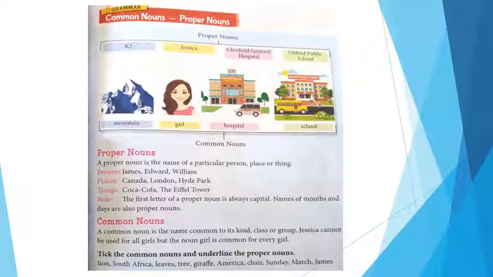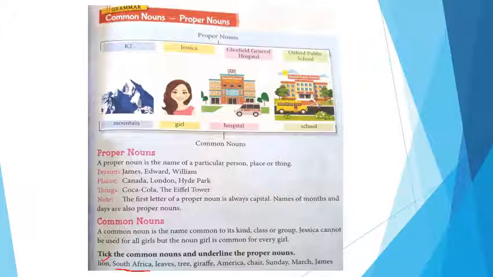Help me. Okay, ji. Common noun, lion. Yes, it is a common noun. Tick lion. South Africa. This is not a common noun. This is a proper noun. So underline this, just like me. South Africa. Leaves.